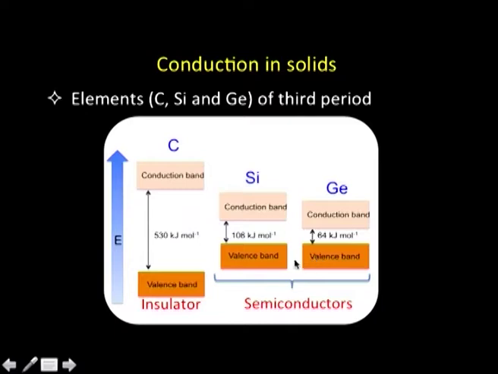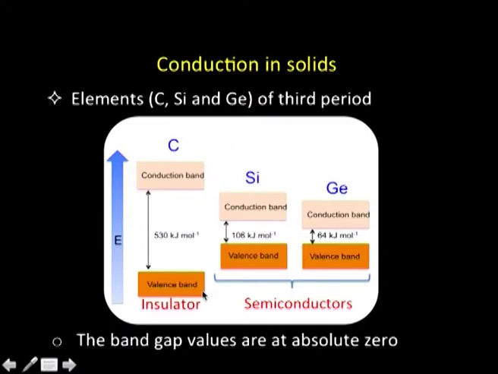Now, in these two cases of silicon and germanium, when some amount of energy is given to the system, the electrons can go from the valence band to the conduction band, and they can conduct electricity to some extent. Since they cannot conduct electricity like metals, they are called semiconductors, whereas carbon happens to be an insulator, as it cannot conduct electricity. The reason is that its band gap is very large.